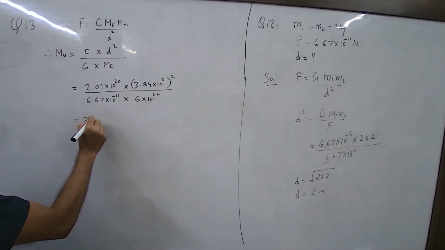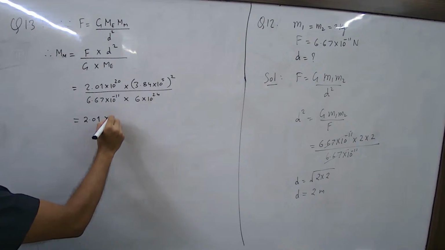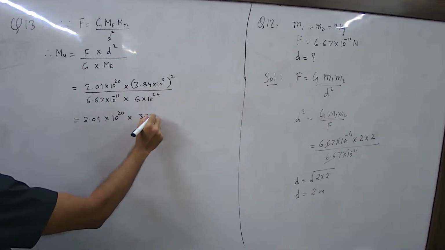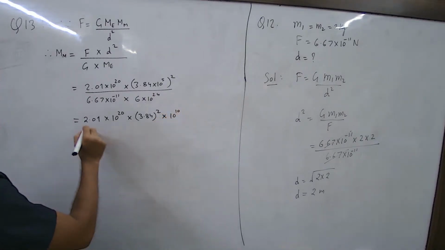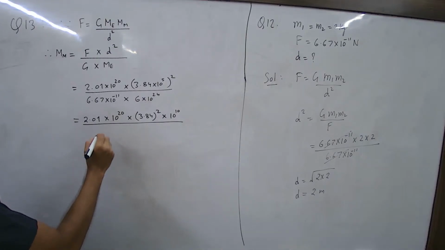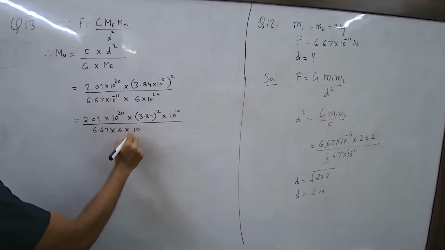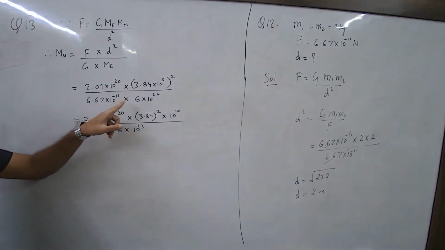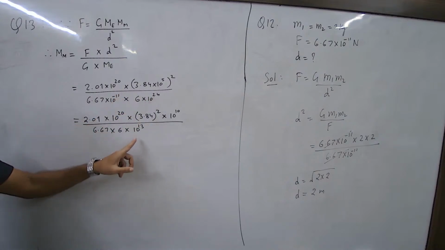So this is 2.01 into 3.84 squared into 10 raised to 10, divided by 6.67 into 6 into 10 raised to 24 minus 11, which will become 30.